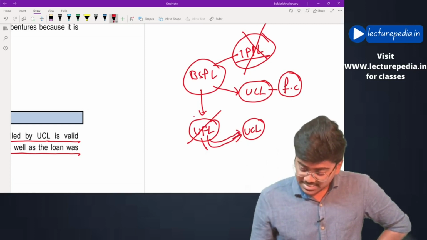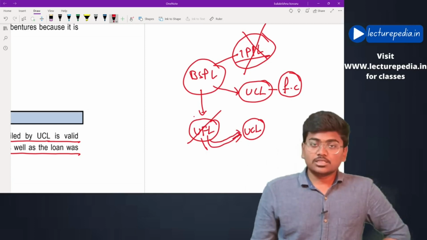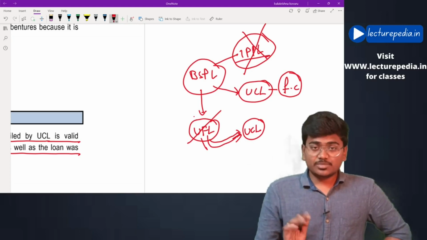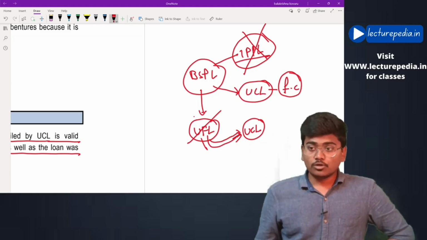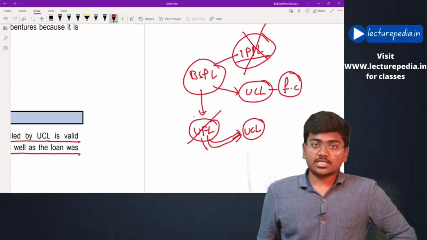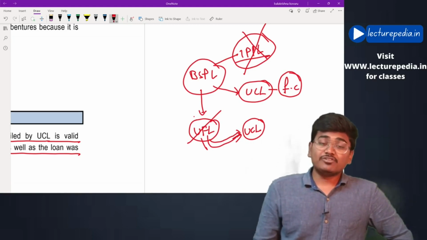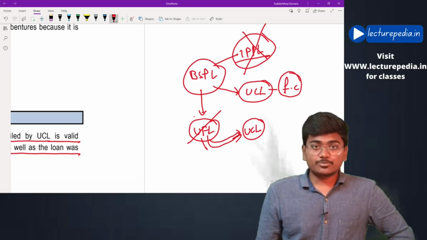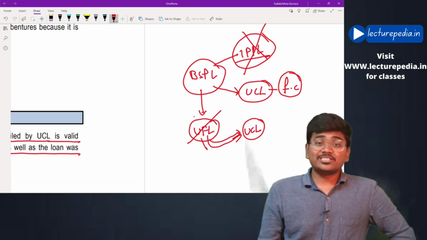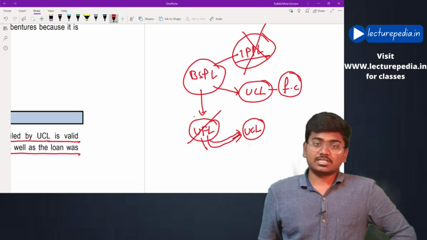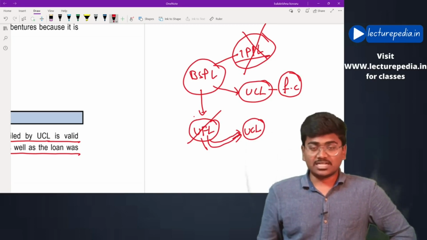Thereby UCL can initiate insolvency proceedings against BSPL. Even though UCL has not originally granted the loan, since it has taken over UFL which granted the loan to BSPL, now UCL can initiate an insolvency application against BSPL. That is one of the issues.